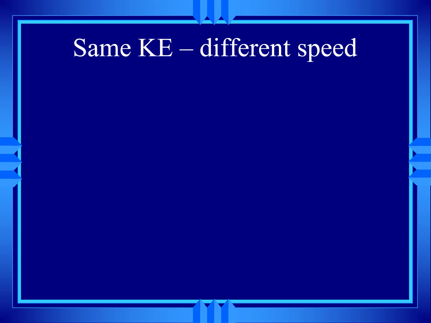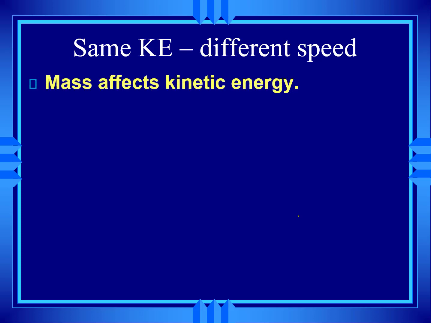But speed is only one part of kinetic energy. There are two parts to kinetic energy. Okay? Kinetic energy, the energy it has because it's moving. I mean, a semi and a motorcycle going the same speed do not have the same amount of energy. There's a big difference between stepping out in front of a truck doing 10 miles an hour and stepping in front of a skateboard doing 10 miles an hour. One of them is going to transfer more energy to you. So mass affects kinetic energy.